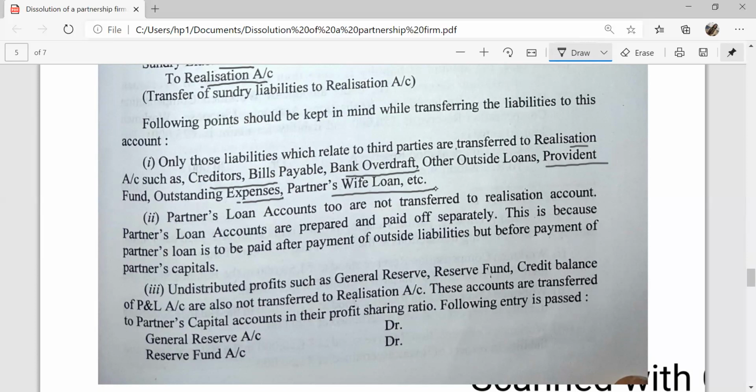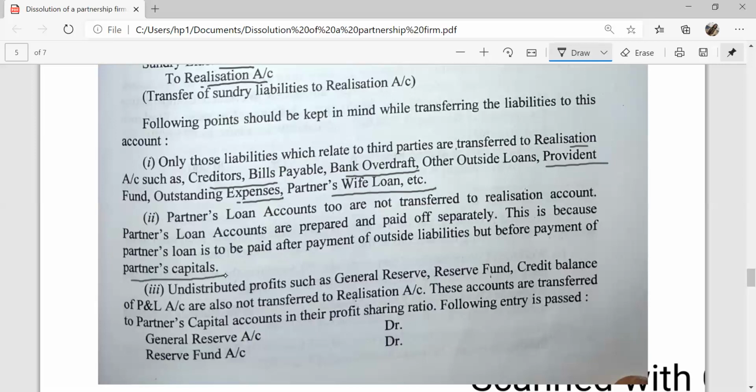If partners' loan is given on the liability side of the balance sheet, it will not be transferred to the realization account. Partners' loan account is prepared separately because partners' loan is paid after the payment of outside liabilities but before the payment of partners' capital. After preparing the partners' loan account, we will prepare the partners' capital account.